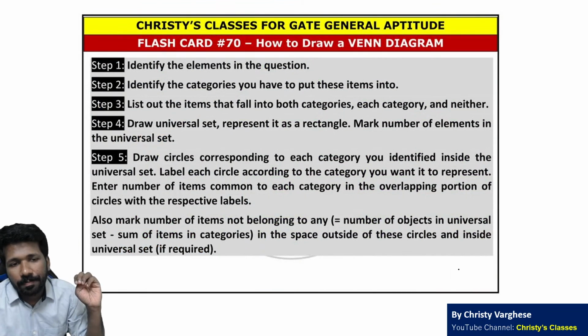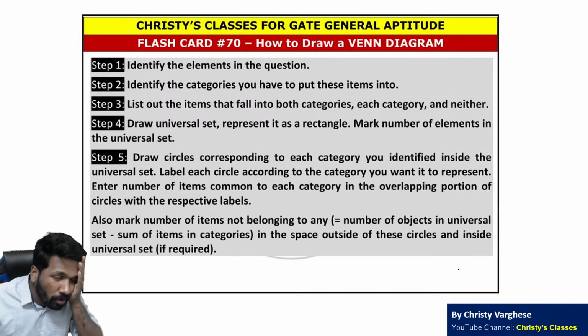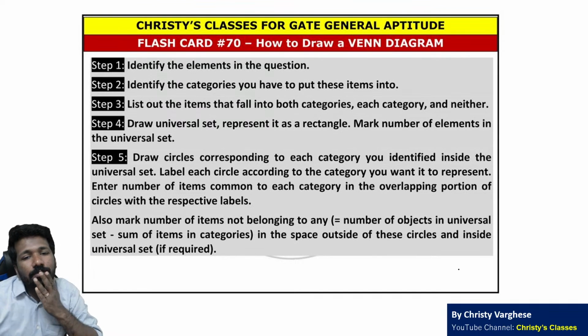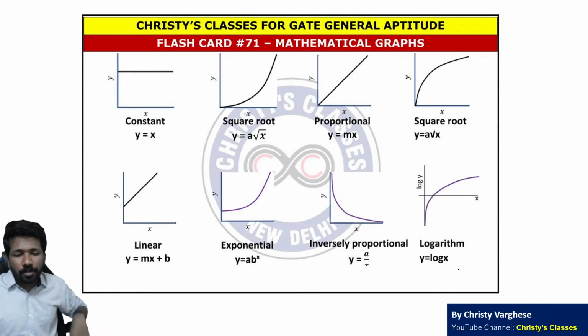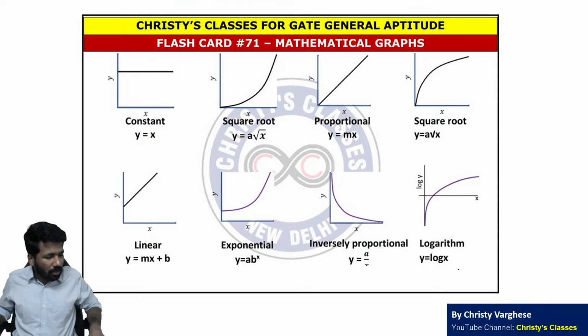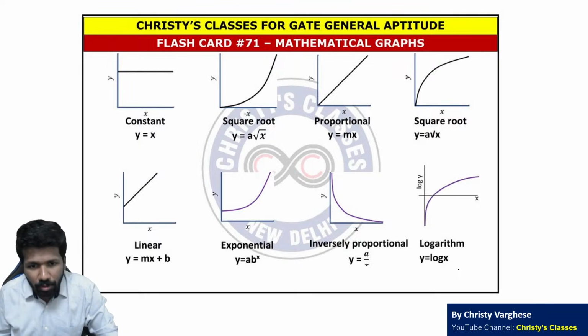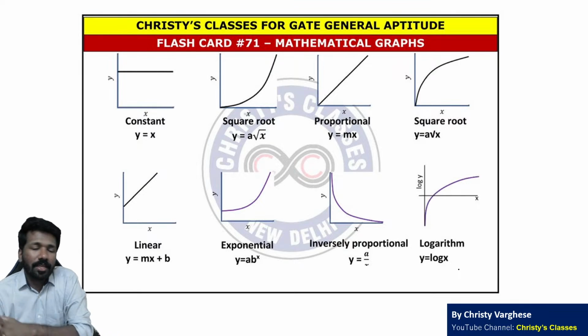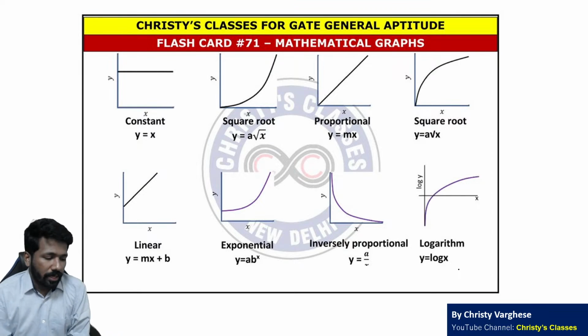So now Venn diagram, I hope all of you know what is a Venn diagram. I'm not explaining more about it. And types of graphs are also given here. Quantitative aptitude, all the major topics I have given, but that does not mean that questions will come from only these areas. Go through my previous full-length course.